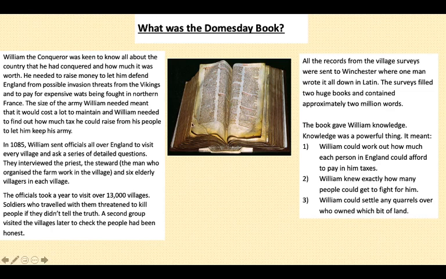So this is what the Domesday Book looks like. There is a second one that's just a tiny little bit smaller than this one, but it does contain records of every single animal that was owned by the villagers, every bit of land that was owned as well, and essentially how much they owned and how much money they had.